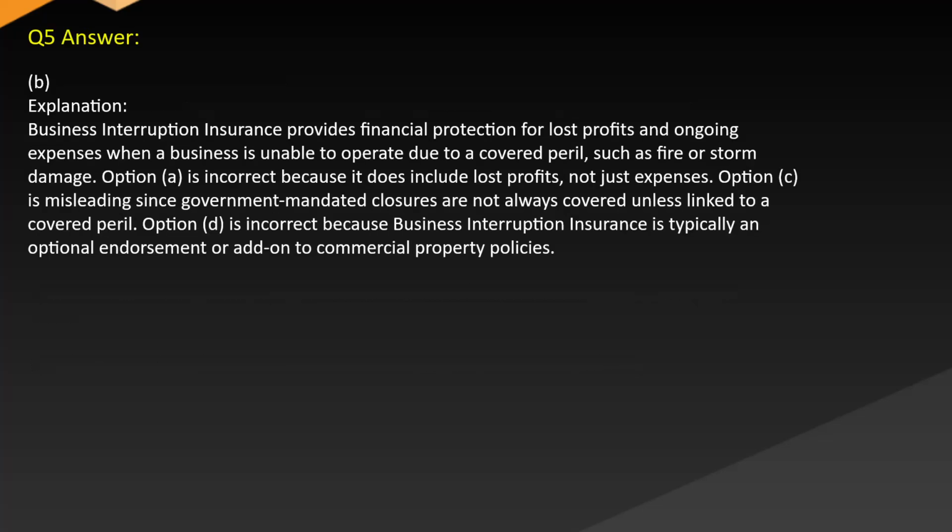Answer B. Explanation. Business interruption insurance provides financial protection for lost profits and ongoing expenses when a business is unable to operate due to a covered peril such as fire or storm damage. Option A is incorrect because it does include lost profits, not just expenses. Option C is misleading since government-mandated closures are not always covered unless linked to a covered peril. Option D is incorrect because business interruption insurance is typically an optional endorsement or add-on to commercial property policies.